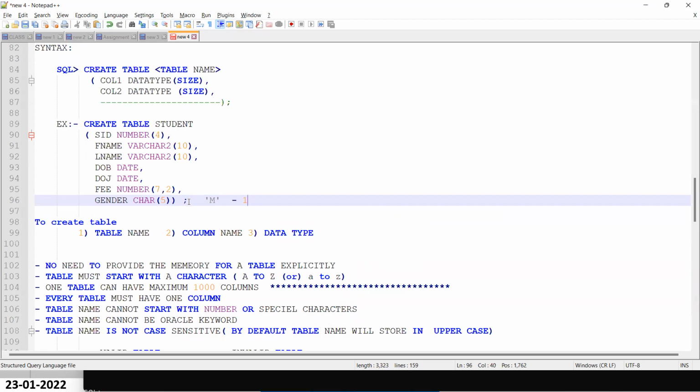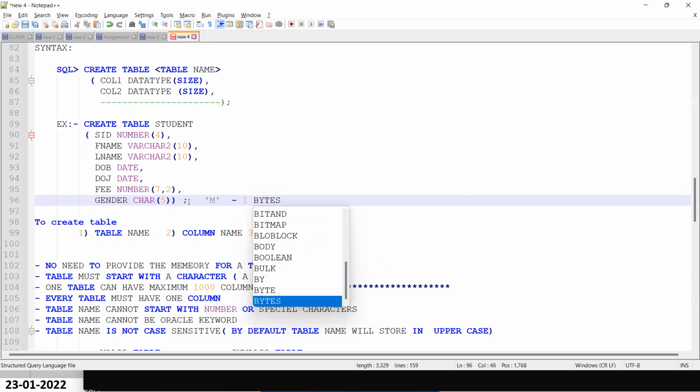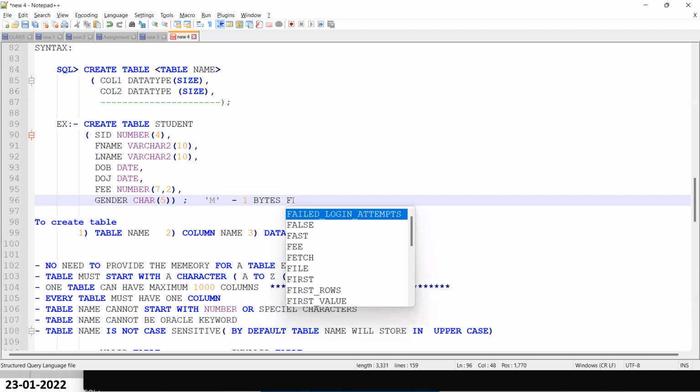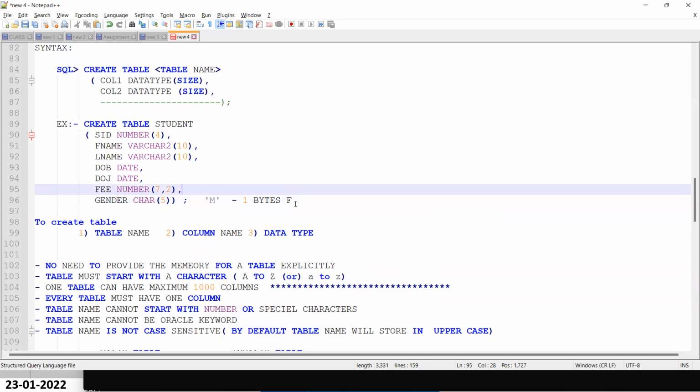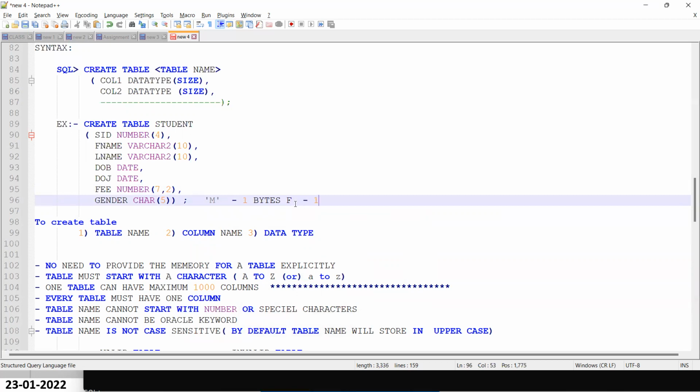So always it will be 1 only, right? Either M, either F. So it is fixed for this column. For this column, you know that always it will get only 1 byte. That is fixed. By that time, you have to declare it like this: gender of char, let it be. That's it. Here in name,